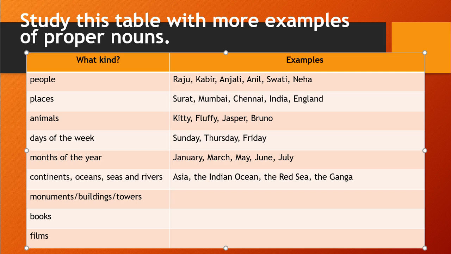Monuments, buildings and towers. Old historical buildings and historical places are monuments. Buildings, which are old buildings with a unique name, and towers with a unique name, those are proper nouns. So I will write down individually: the Taj Mahal, right? That is an old monument which is unique. Then our Red Fort, the Red Fort.